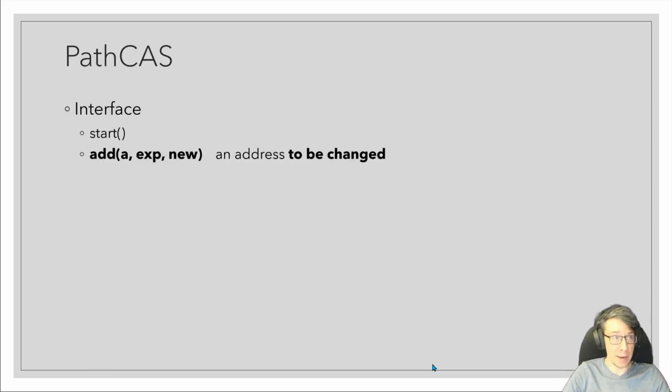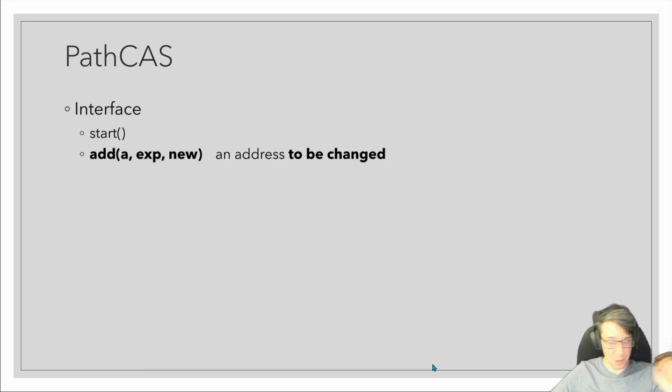So now we can finally frame our contribution, PathCAS. PathCAS is inspired by the literature on multi-word synchronization primitives and also transactional memory. We designed PathCAS primarily for node-based data structures, although we can play fast and loose with what constitutes a node, so you don't necessarily have to be working on a data structure that's comprised of nodes. And it's somewhat similar to MCMS in the sense that we want to allow some addresses to be compared only, or in our terminology, validated. The interface is syntactically a bit closer to transactional memory than it is to KCAS or MCMS, meaning instead of making a single monolithic KCAS call, you're going to make several calls that build up arguments over time.